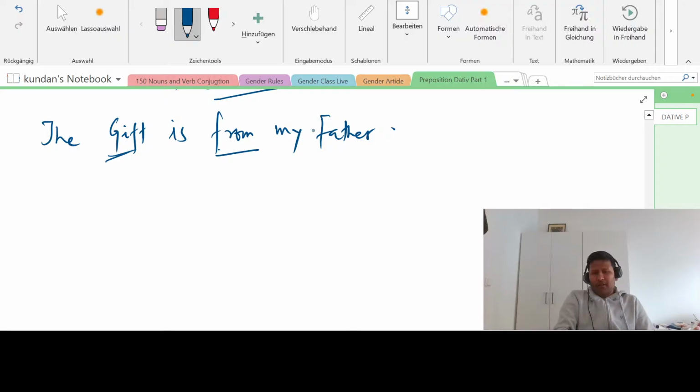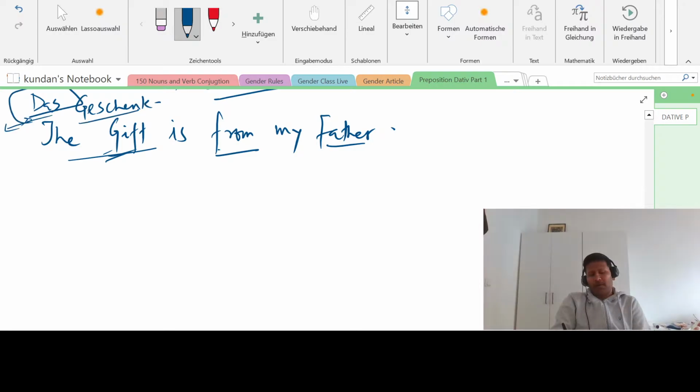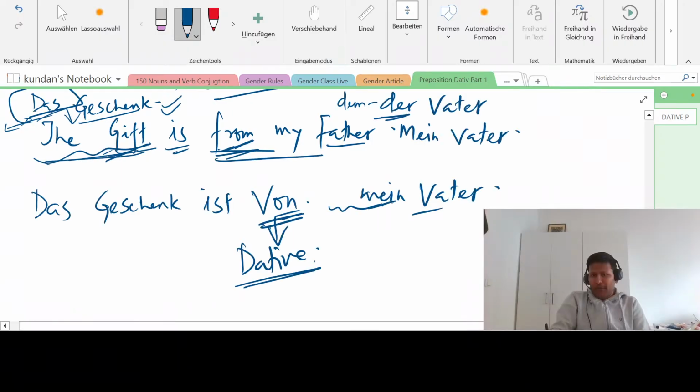So you have to remember this, my friend. You can't escape the article for a noun. If you escape it, then German you can't learn. You will make mistakes. For every sentence that you make, it will be wrong. So my suggestion, whenever you are learning a new noun, learn it with the article. Von will become von meinem Vater. Von meinem Vater. If you write "mein", it is wrong.